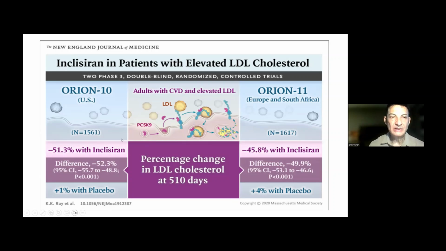And so ORION-10 and ORION-11 are the two landmark trials that studied inclisiran compared with placebo. And you can see that there was a significant reduction in future cardiovascular events when you compare to placebo. And there was a significant decrease in the LDL cholesterol levels with inclisiran compared to placebo.